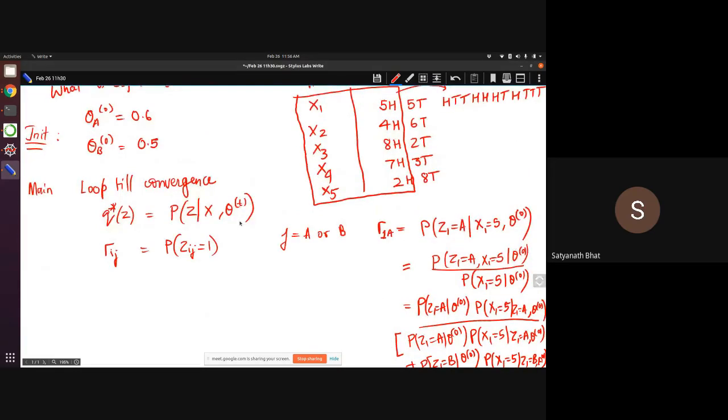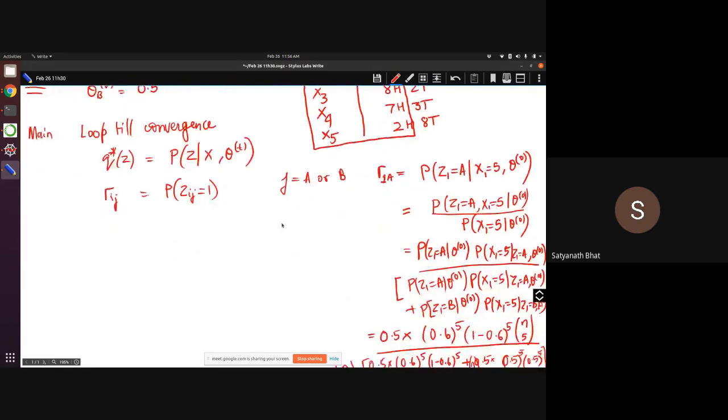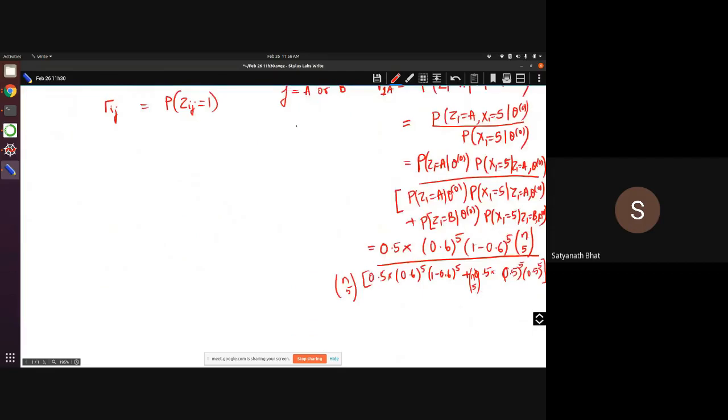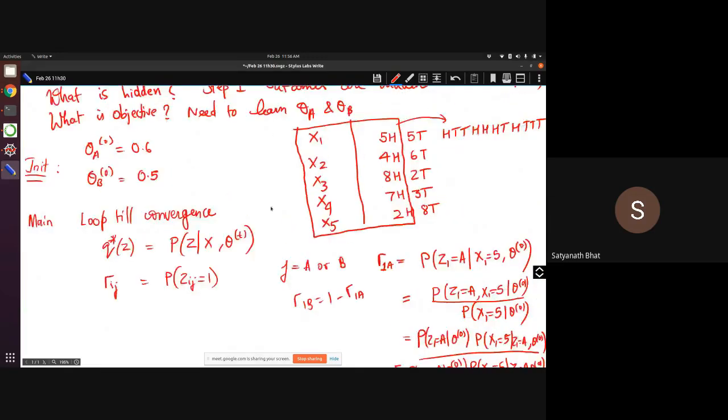So this way we can estimate gamma 1a, and gamma 1b will be 1 minus gamma 1a. Like that, for each of these we can estimate two parameters, which are gamma 1a, gamma 1b, gamma 2a, gamma 2b, and like that, gamma 5a and gamma 5b. So this is going to be our E step.